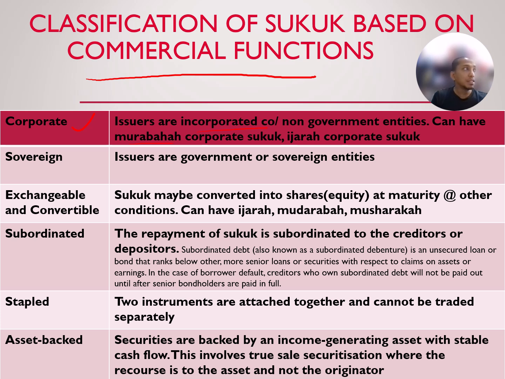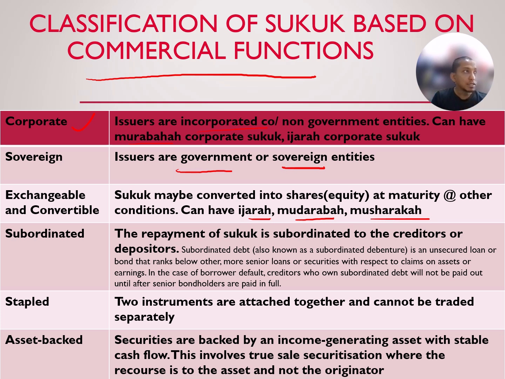If it is a sovereign issuer, a government or sovereign entity, sovereign means a monarch or the rulers, in other words the government. Then exchangeable and convertible: sukuk may be converted into share equity at maturity or under other conditions. It can use ijarah, mudarabah, and musharakah. This one can be converted.